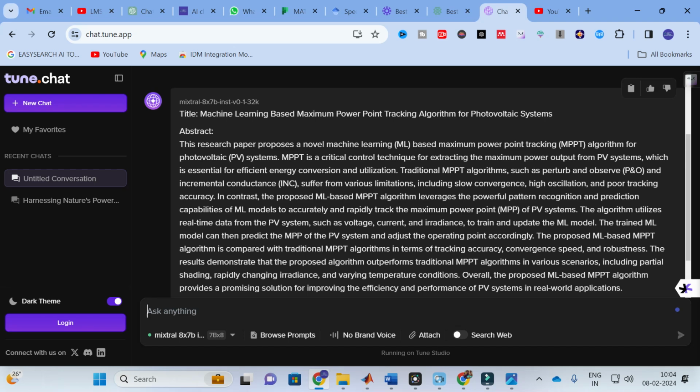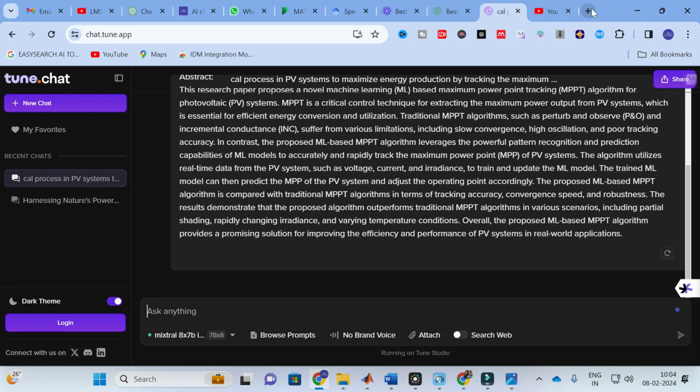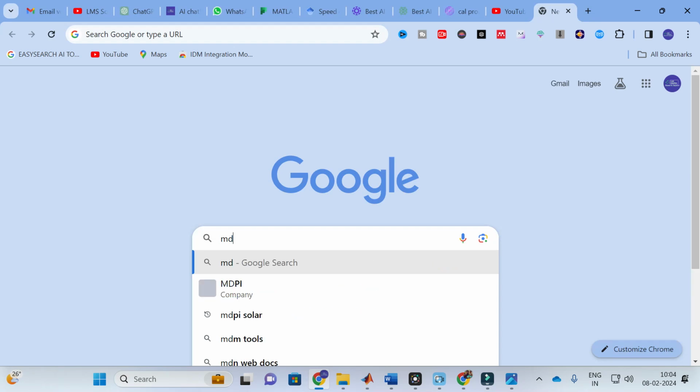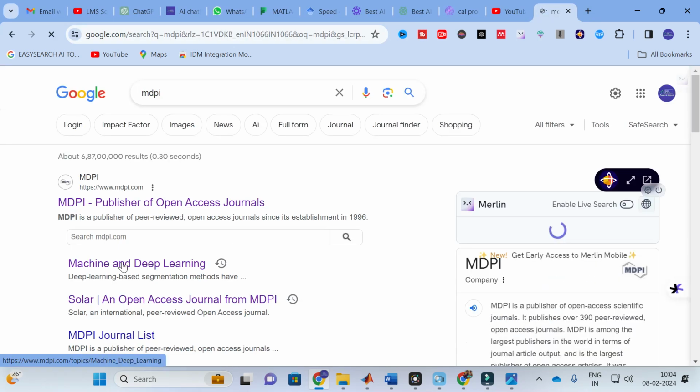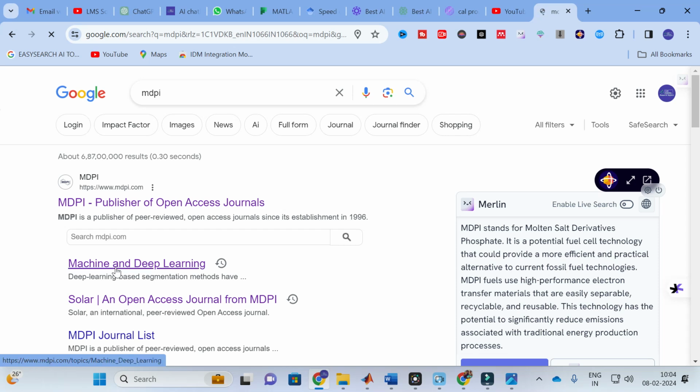This research paper proposes a novel machine learning based maximum power point tracking algorithm for photovoltaic systems. MPPT is a critical control technique for extracting maximum output from a PV system, essential for efficient energy conservation and utilization. Traditional MPPT algorithms such as P&O and INC suffer from various limitations. This is a fantastic abstract generated by this AI tool, and you can ask anything you want. In order to explore even more, I am going to take some random references from a research paper. For example, I am going to select machine learning itself.